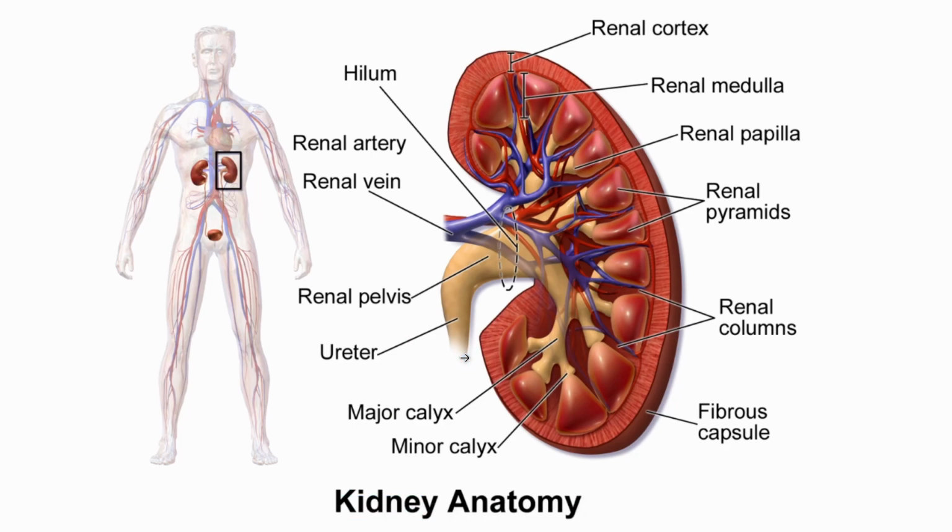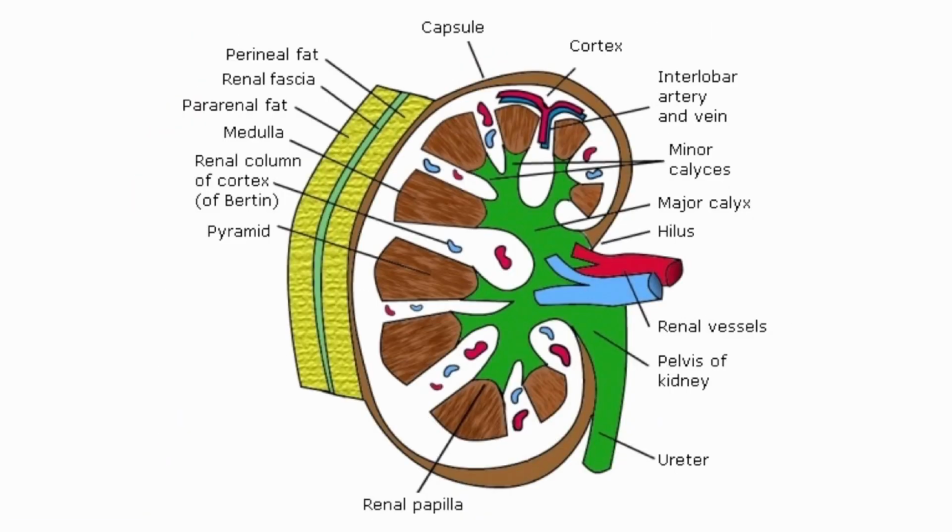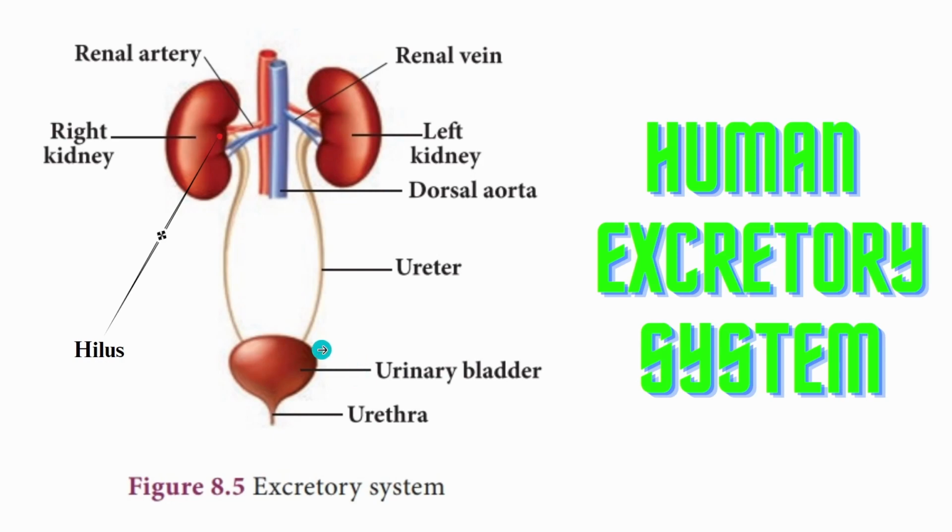Urinary bladder. Let us observe what a urinary bladder is. This is the urinary bladder. What does it do? It is a pear-shaped structure having a thick muscular wall. Why thick? There would be pressure exerted by the ureter when the liquid is flowing down and reaching the urinary bladder. To prevent any muscular damage, the walls of the urinary bladder are quite thick.